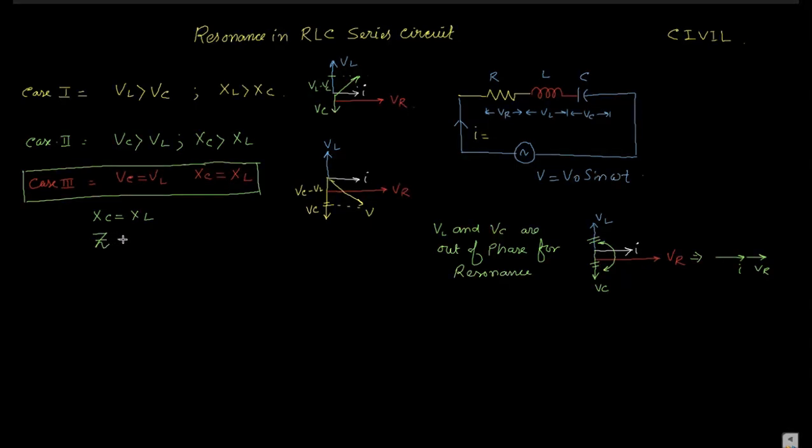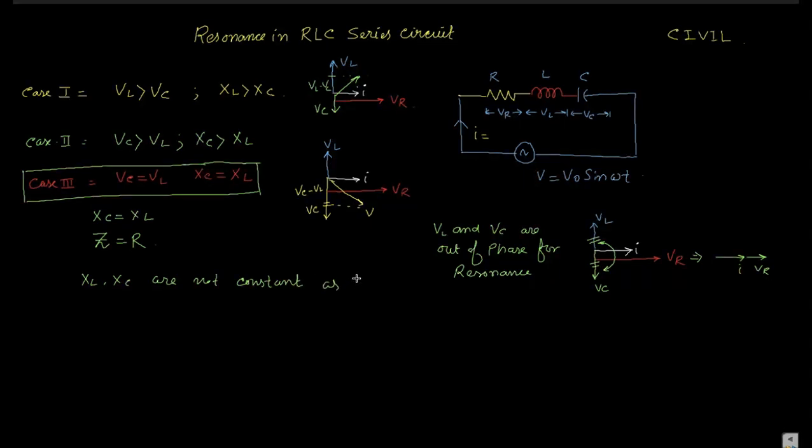The impedance Z is equal to R, because the reactance of the inductor and the reactance of the capacitor cancel each other out, so only R is present. The value of the resistance is the impedance of the entire circuit, and this is the condition for resonance. And we know that XL and XC are not constant.